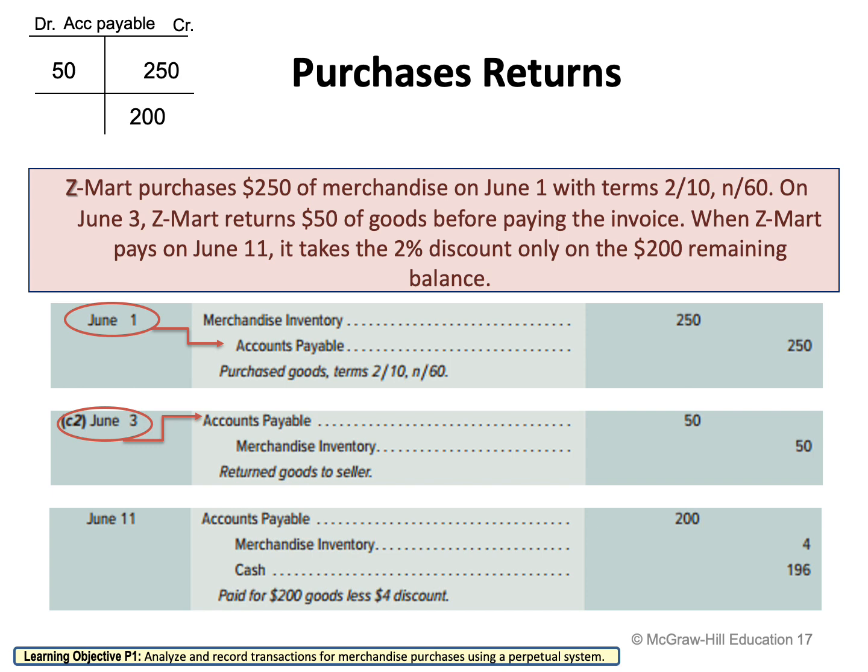Now, the third step, I need to record my cash. And of course, because Z-Mart is going to pay, their cash is going to decrease. But they're not going to pay 200, they're going to pay less than 200. Why? Because they have a discount. So 200 minus 4, which is the discount, means that Z-Mart will pay 196 in cash because they got the discount.